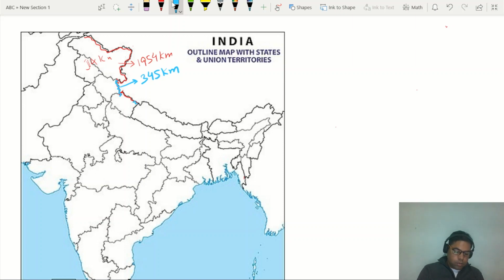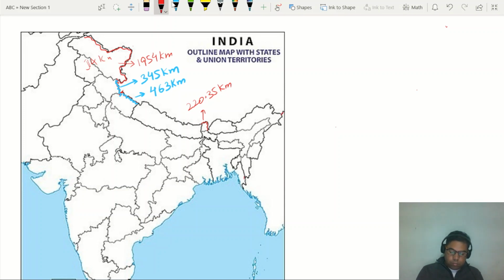Uttarakhand has a border line with China for a distance of about 463 kilometer, right? And then there is Sikkim. Sikkim has a border line for a distance of about 220.35 kilometer.